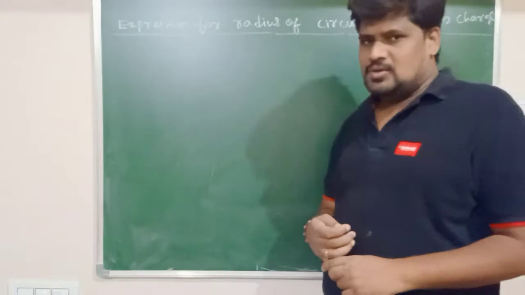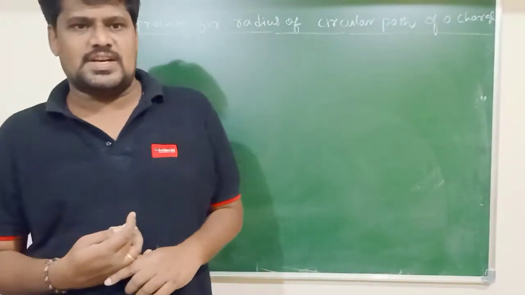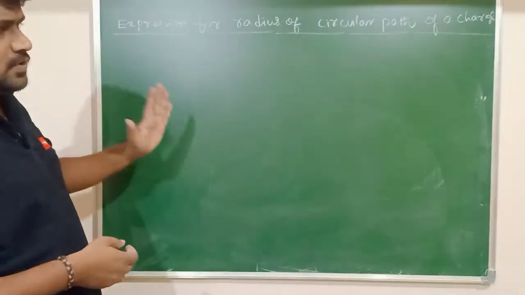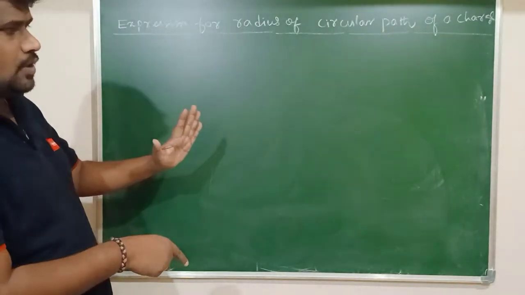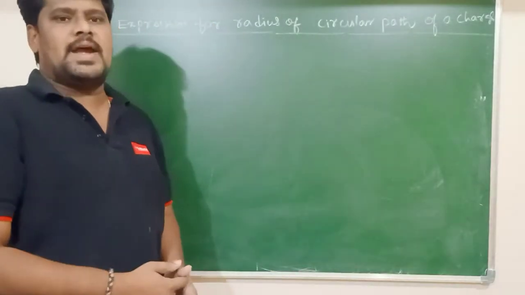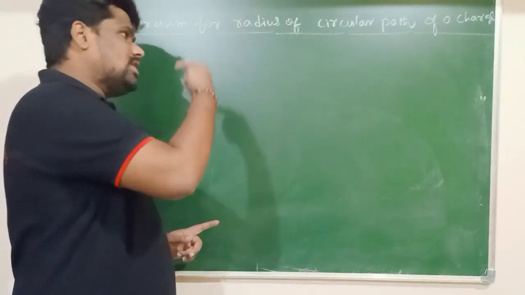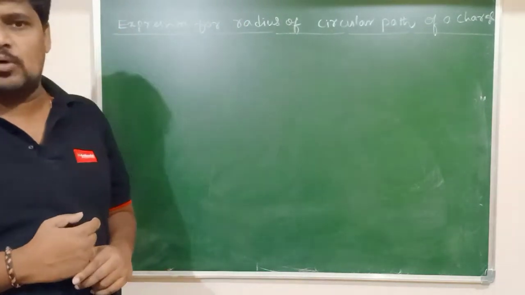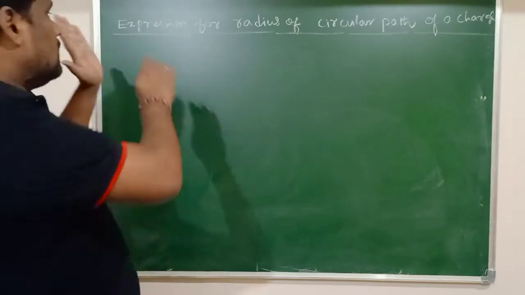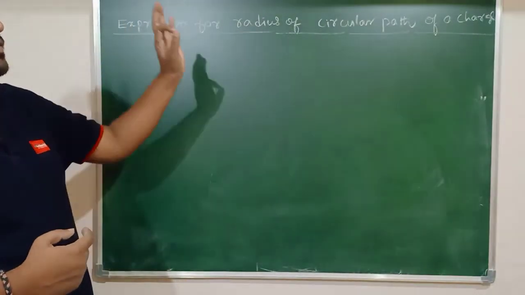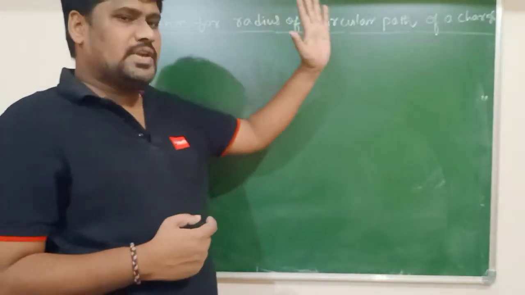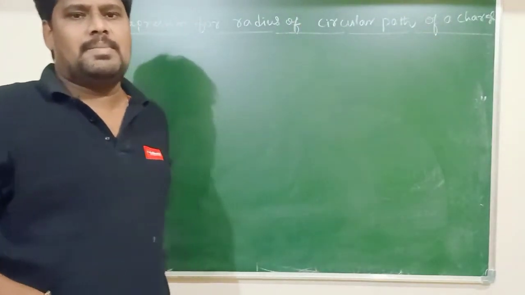So what is the nature of the motion of a charged particle here? Of course the charged particle must enter perpendicular to the direction of the magnetic field, then only that charged particle is going to describe what? Circular path, and we are deriving an expression for what? The radius of the circular path of a charge inside the magnetic field.